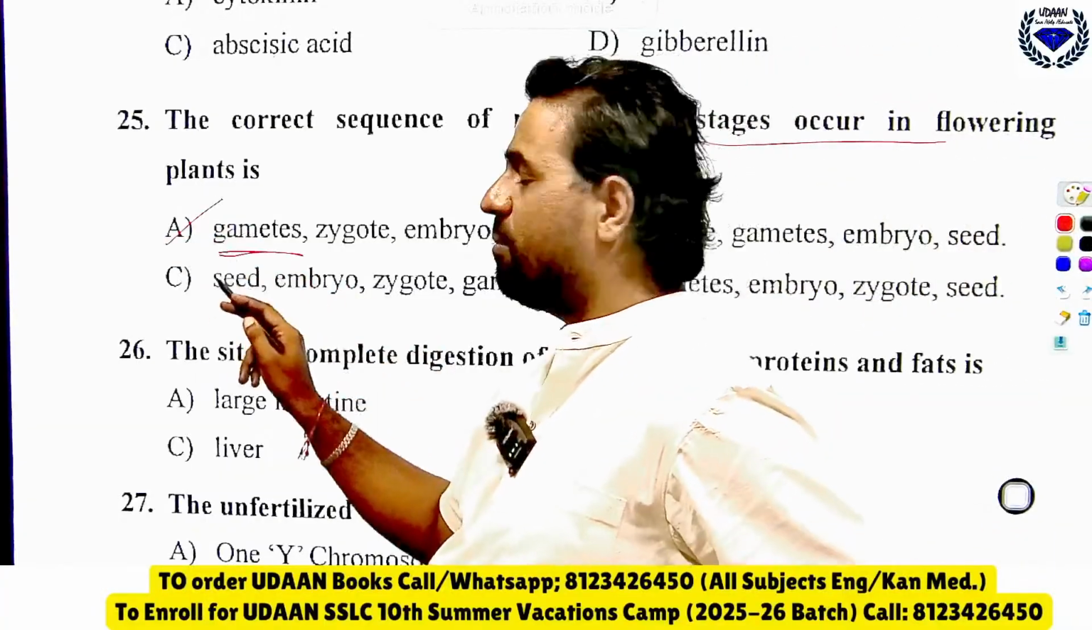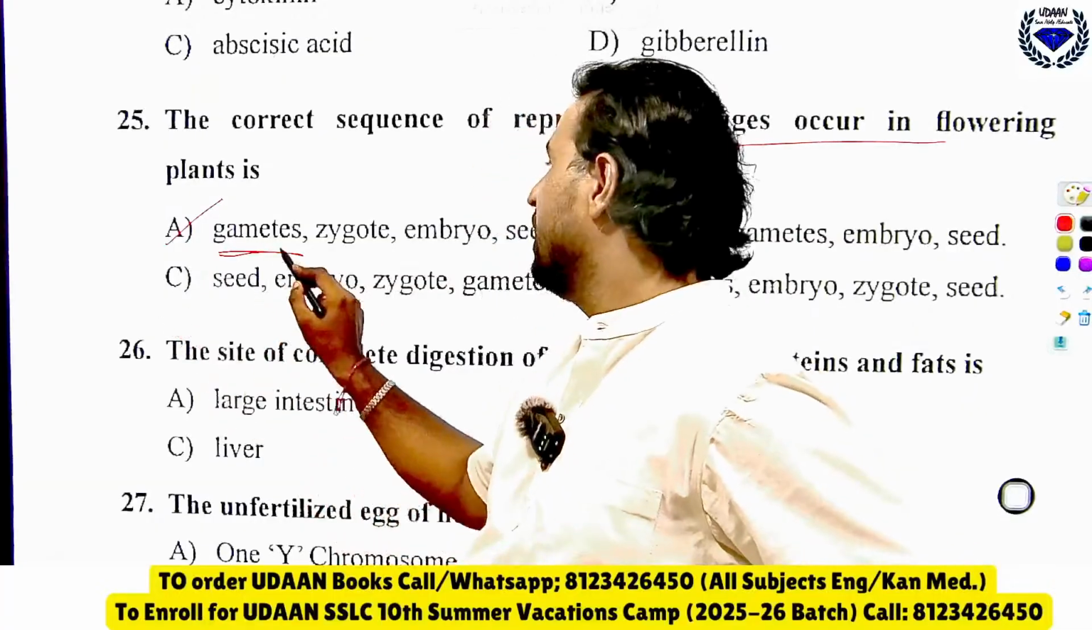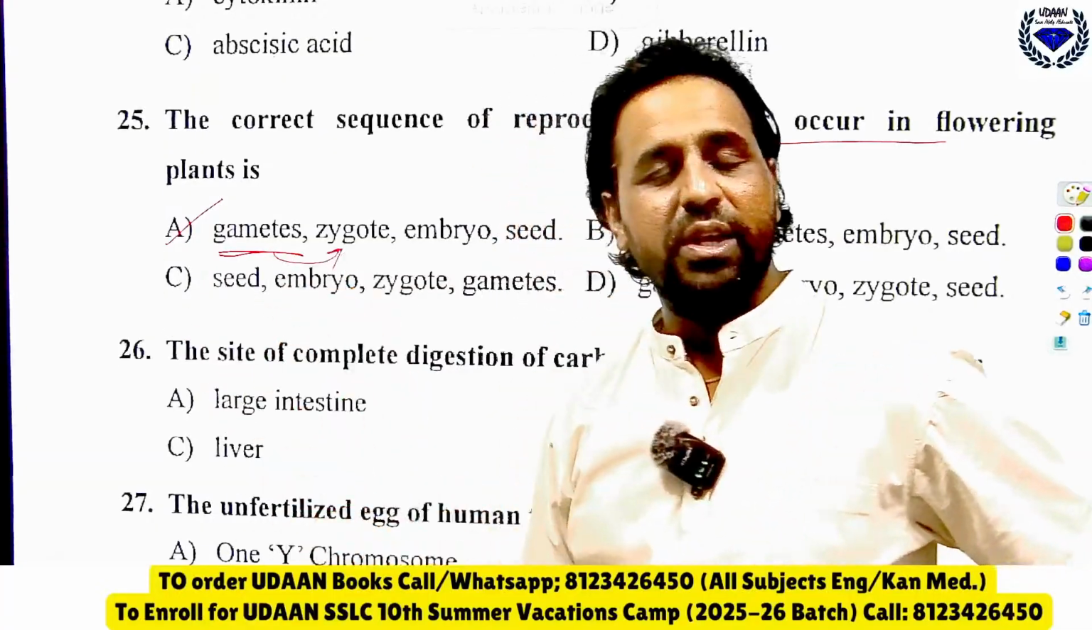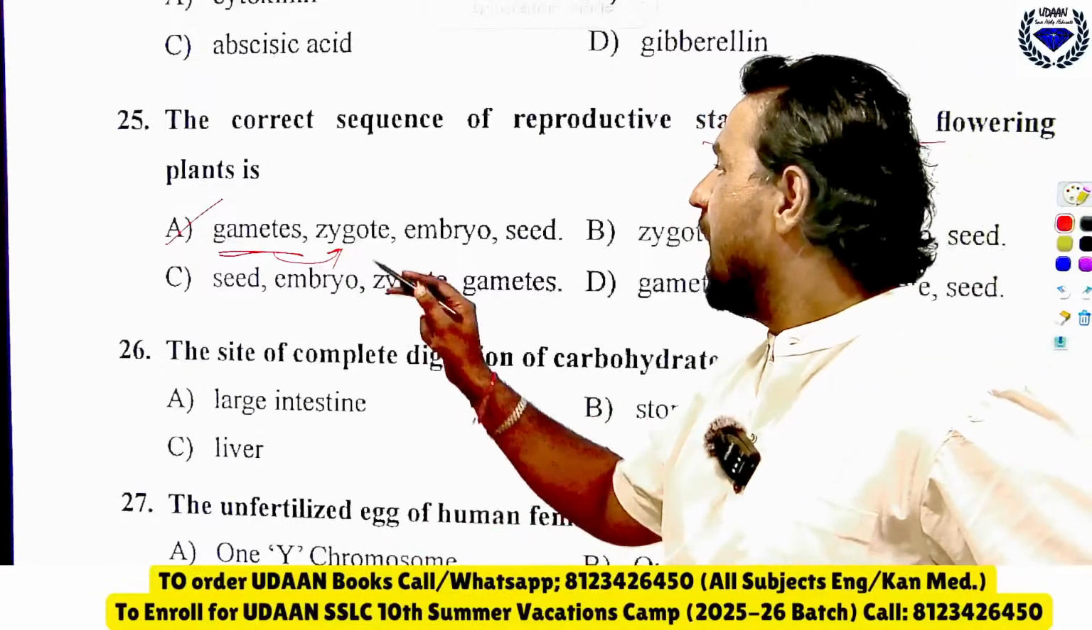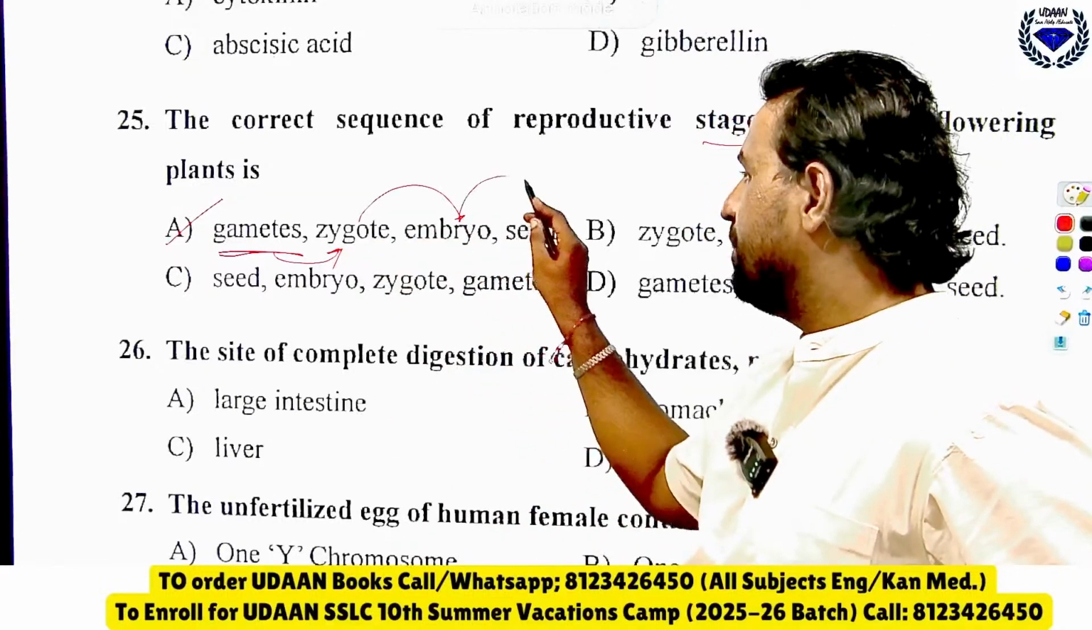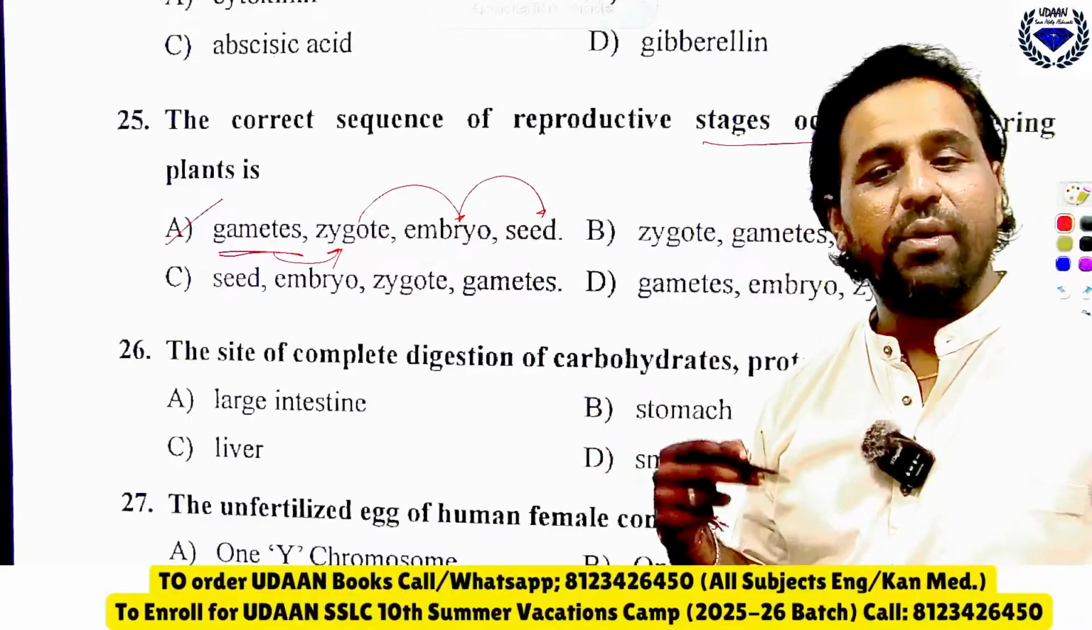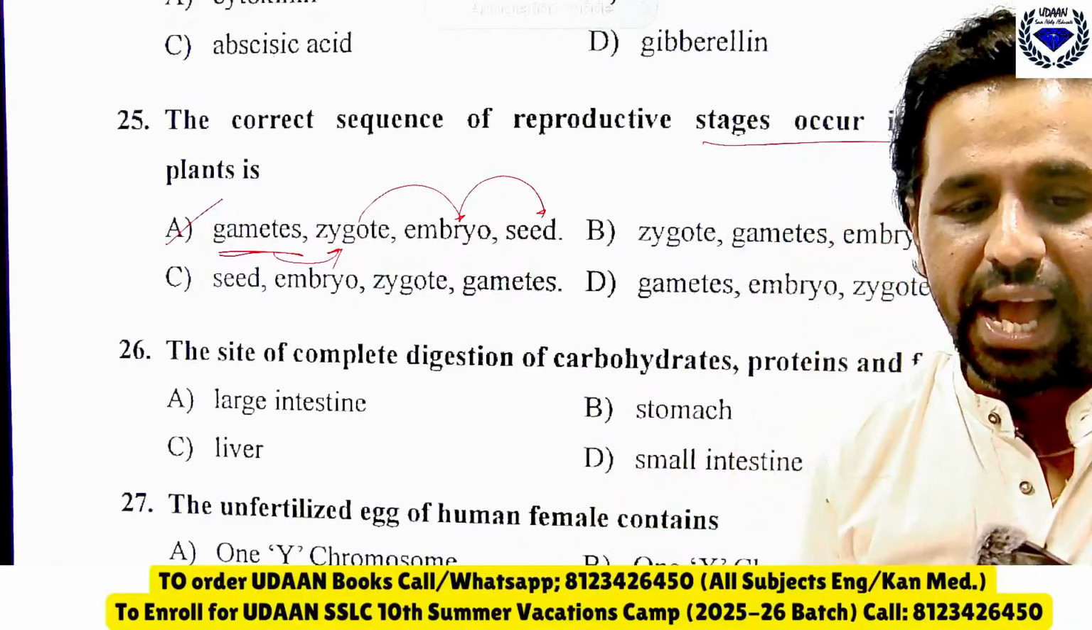First, gametes form, that is the male and female gamete. When the male and female gamete meet, we call it a zygote, and then it will become an embryo. The embryo later grows into a seed. The one who said A is the right answer, very good dear.